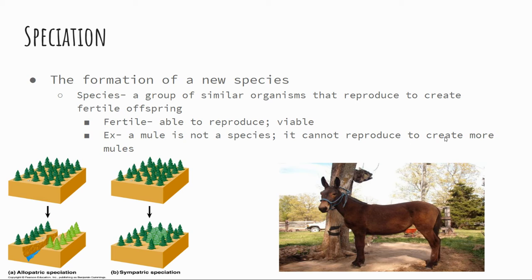All right, speciation. This is the formation of a new species. A species is a group of similar organisms that reproduce to create fertile offspring. Fertile means able to reproduce, that they're viable and can have their own offspring. For example, a mule is not a species. It cannot reproduce to create more mules. A mule is created through the reproduction of a horse and a donkey. Horses and donkeys can reproduce with each other, and they'll have offspring, and these offspring are mules. But mules are not considered a species, even though they're living animals, because mules cannot reproduce themselves.